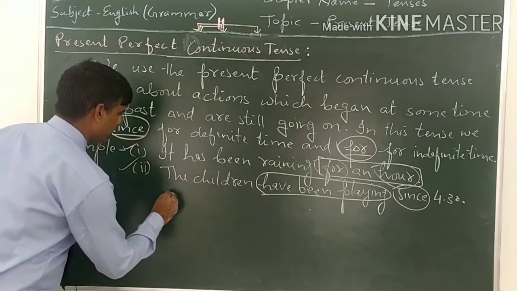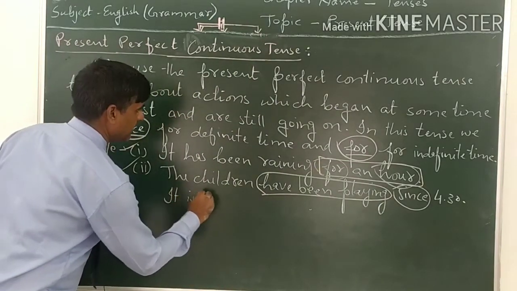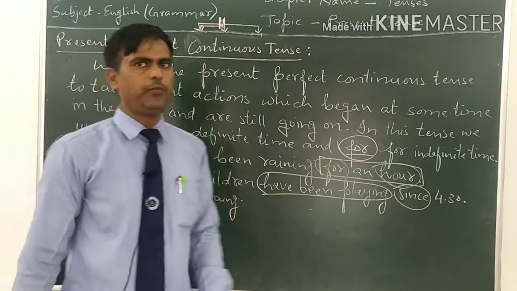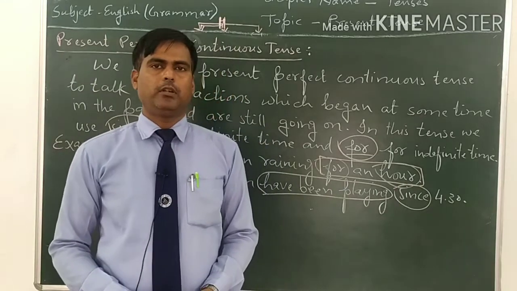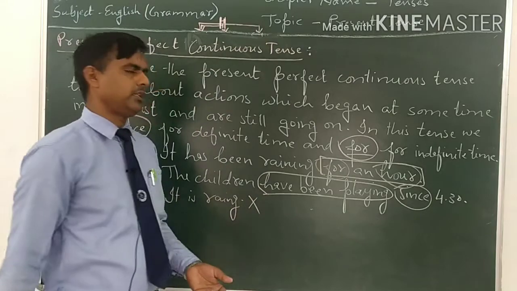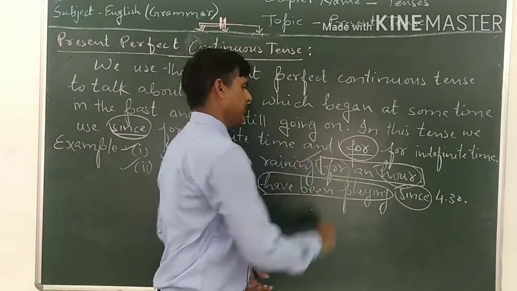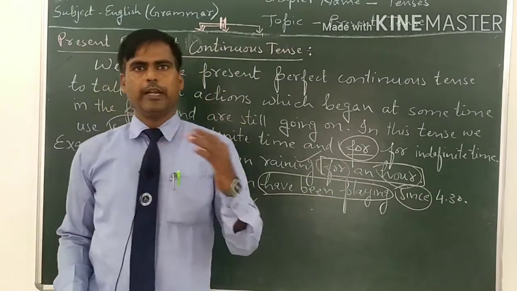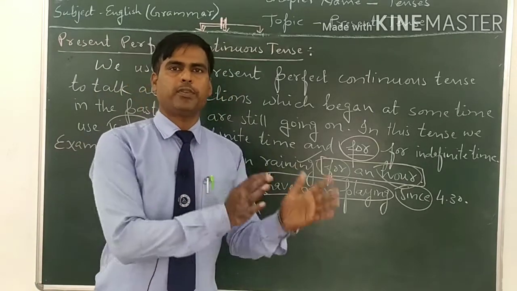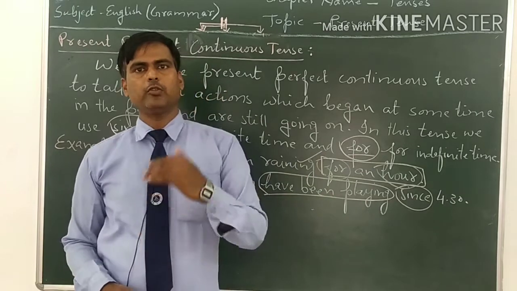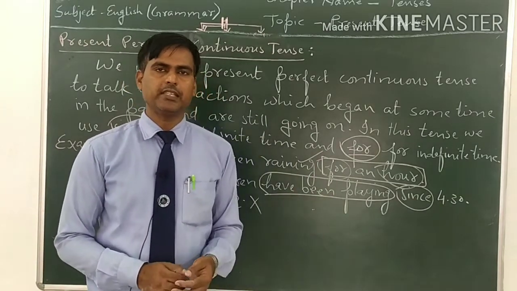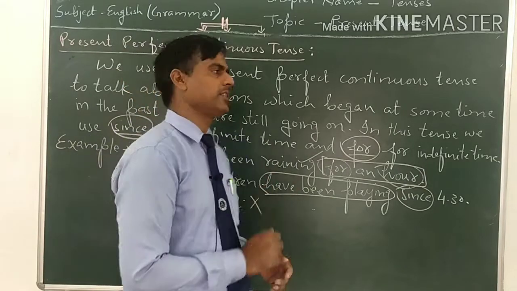For example, it is raining. But if we are going to add the time in this tense, then we will not use this sentence. Then we will use this one. If we add time in a continuous sentence, it will be present perfect continuous tense. And if we are not going to use time in these kinds of sentences, we will use present continuous tense.